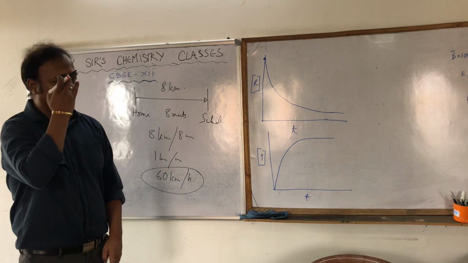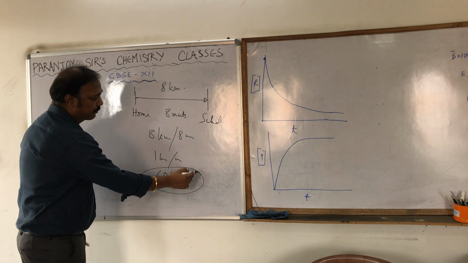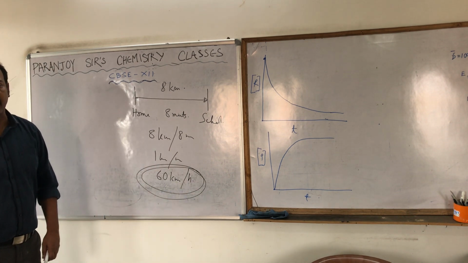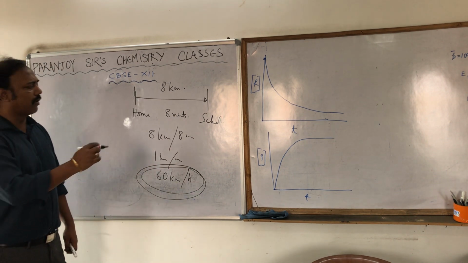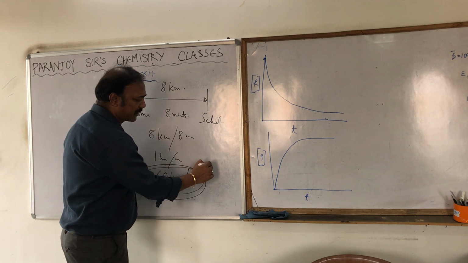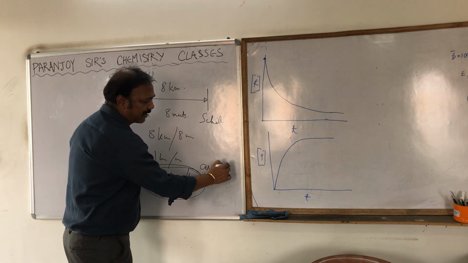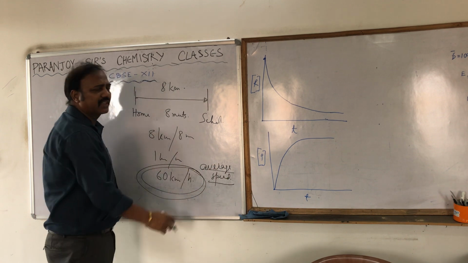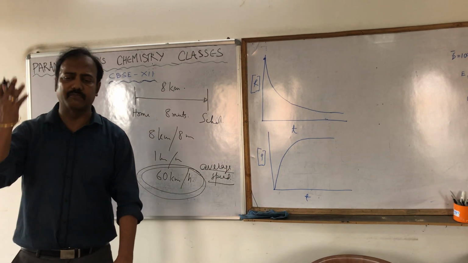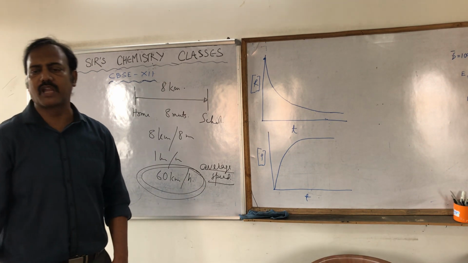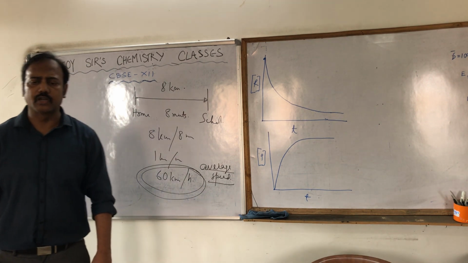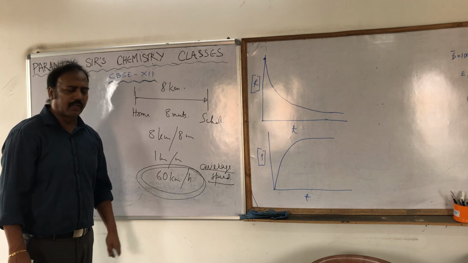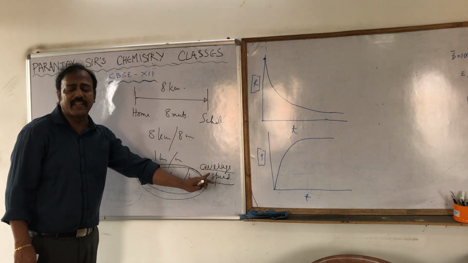Certainly not. Whatever speed you told, this 60 kilometers per hour, you talked about the average speed, right? It is not that my speedometer was always at 60 kilometers per hour. Sometimes it might be at 100 kilometers, sometimes it might be at 20 kilometers per hour. But the average speed is 60 kilometers per hour. So that is the average speed.